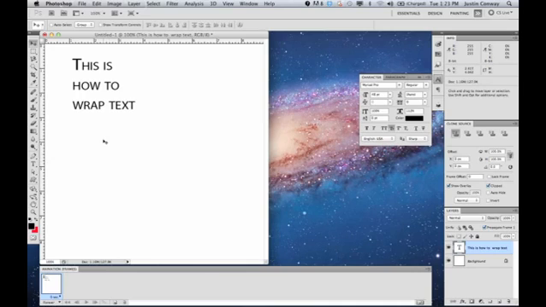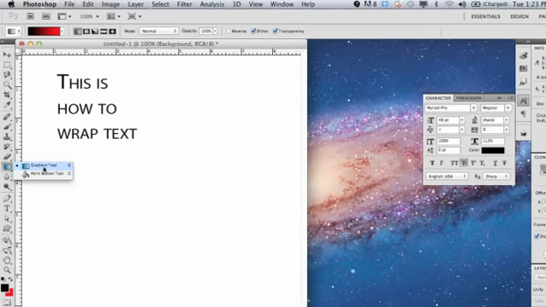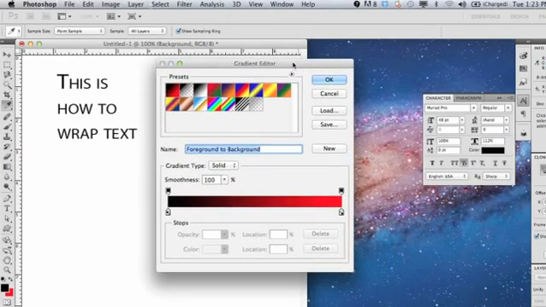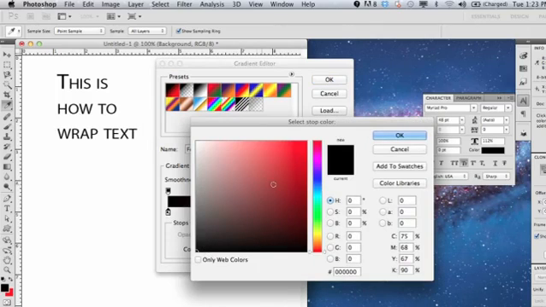So let's take our blank background here, and let's say that we want to create a gradient going across the background to make it look more appealing. One great way to do that is to click on your gradient tool, which is here. You can click on the colors up here, and that'll give you this gradient editor. You can select this box, and then this box will allow you to select the color that you like. And you can choose through here.